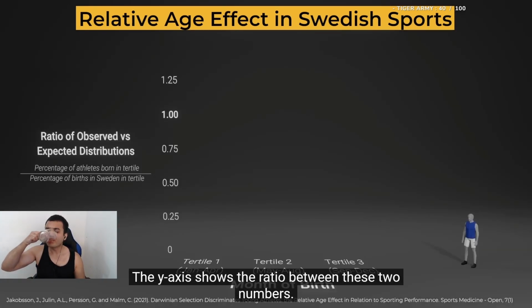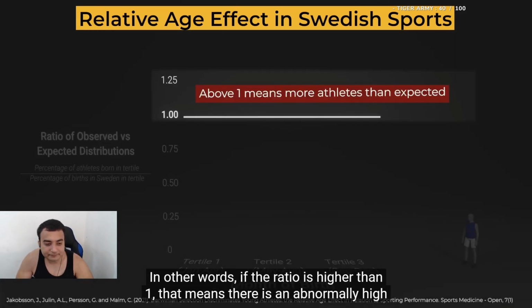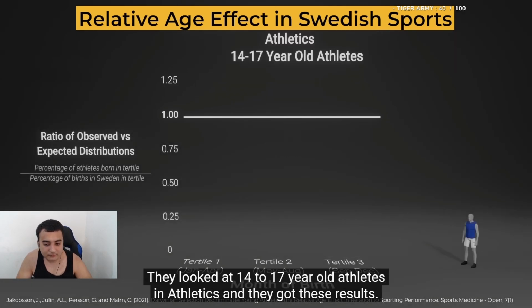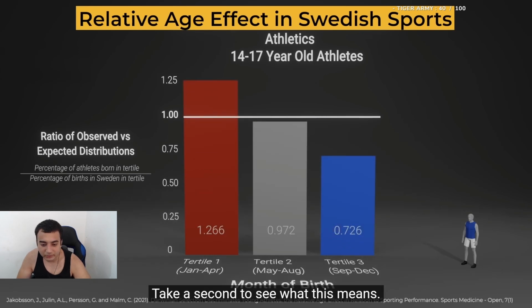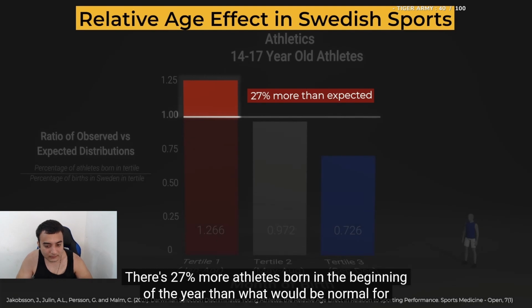The y-axis shows the ratio between these two numbers. In other words, if the ratio is higher than 1, that means there is an abnormally high number of athletes born in those months. They looked at 14 to 17-year-old athletes in athletics and got these results. Take a second to see what this means. There's 27% more athletes born in the beginning of the year than one would expect in the normal Swedish population,